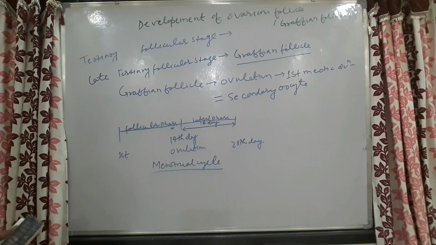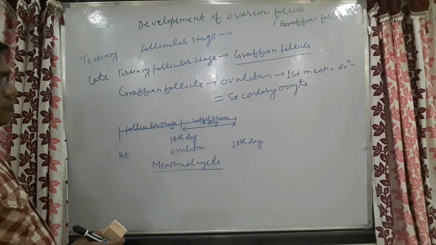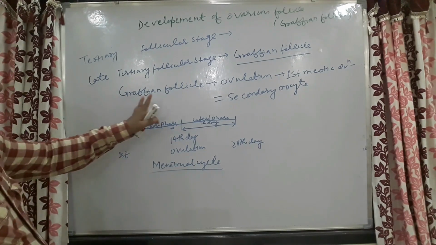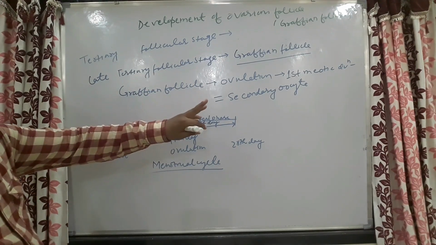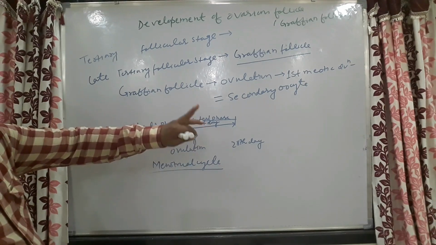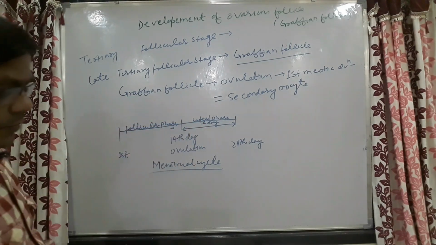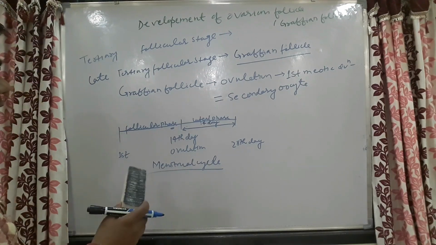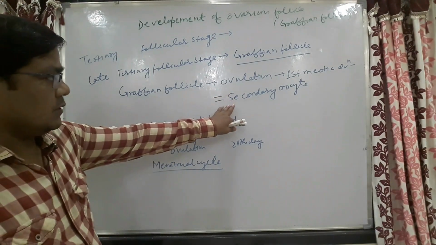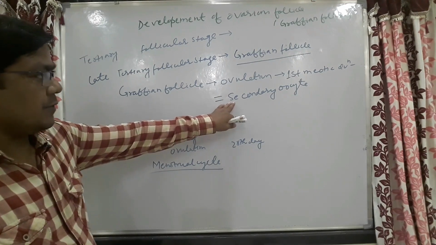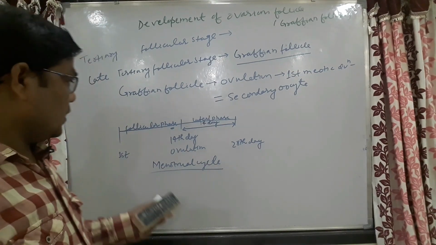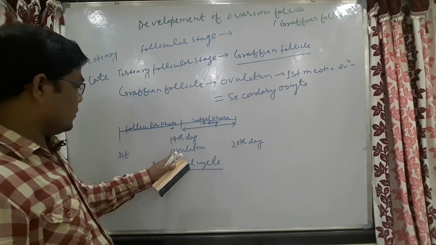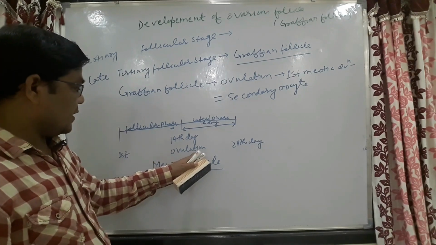Now ovulation has occurred, that means release of the ovum from the Graafian follicle, release of the secondary oocyte has happened here.